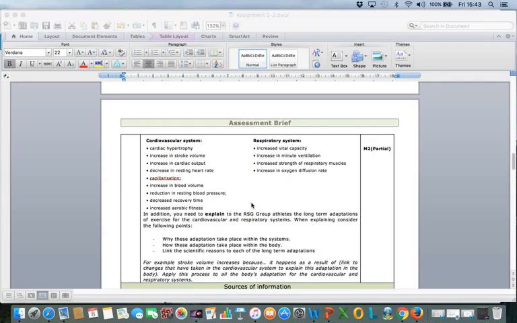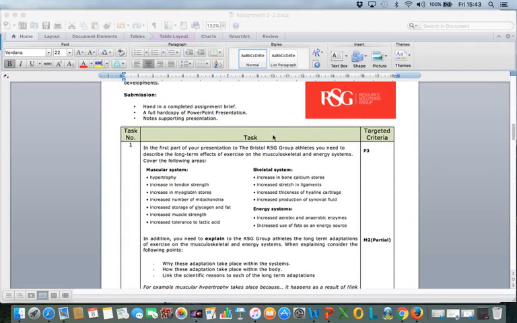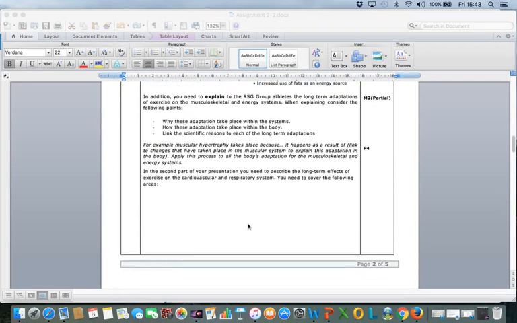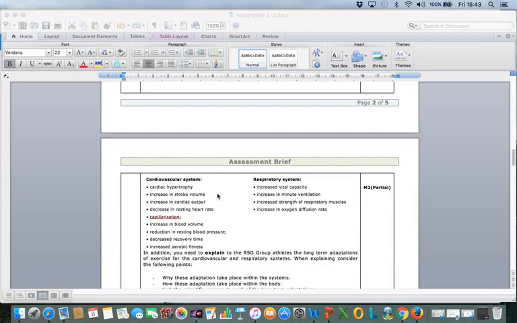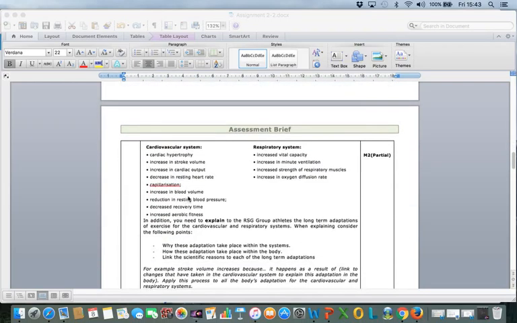Okay, so that's kind of how the assignment's structured. You can't go far wrong if you just stick to the bullet points and make sure you cover each bullet point. What I suggest you do if you're doing a presentation in a pair is do a slide for the muscular system and have each of these bullet points on there, a slide for the skeletal system and a slide for the energy system, and then I would have one slide for the cardiovascular system and one slide for the respiratory system. If you feel like there's too many bullet points for some of the bigger ones like the cardiovascular and the muscular system, then maybe you want 2 slides for those.